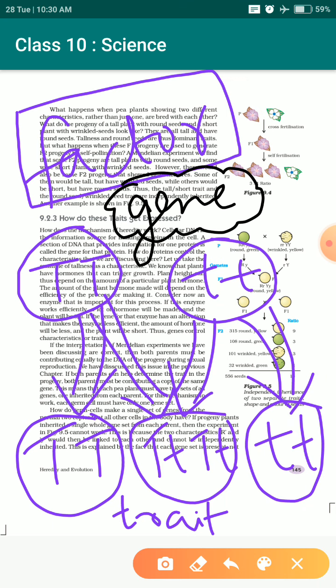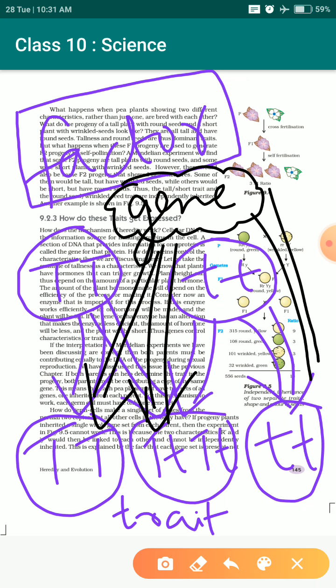Genes are those things which control the character or trait of any living species or organism. Whatever your character or trait is, you got it from your parents or ancestors, and that is because of the presence of these genes.